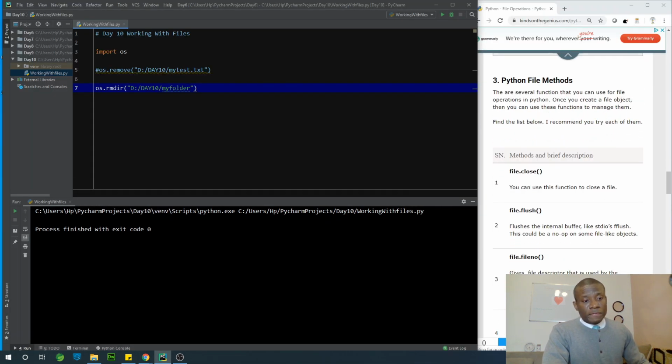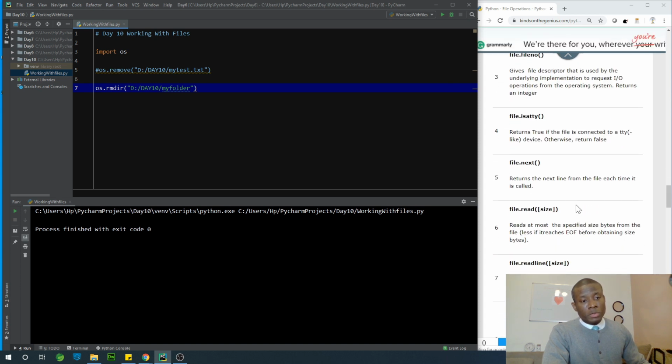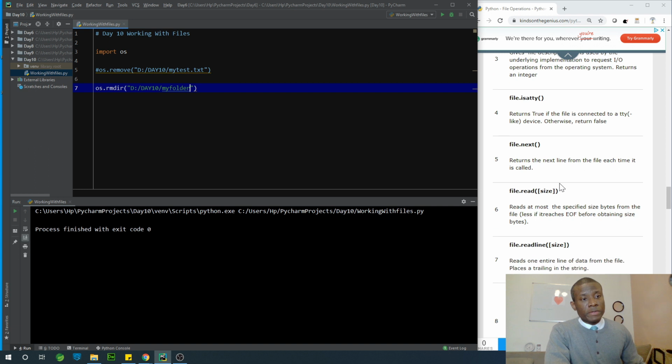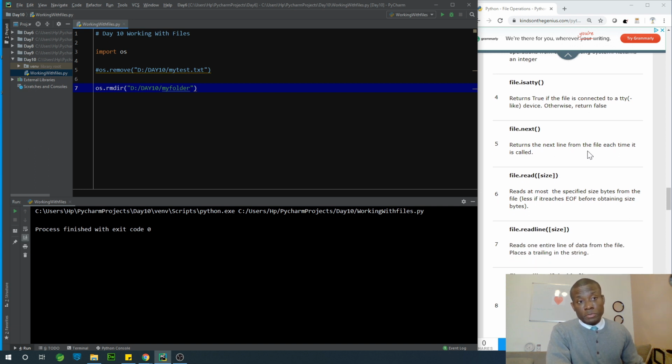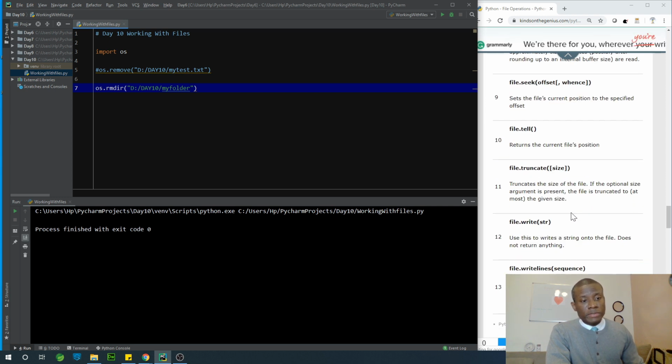Right, so we have a number of things. In this case, I would like to recommend you try to do all this yourself. Try to play around with all this. For instance, return the next line from the file each time it is called. File does read lines, the size you want to read, and so on and so forth.